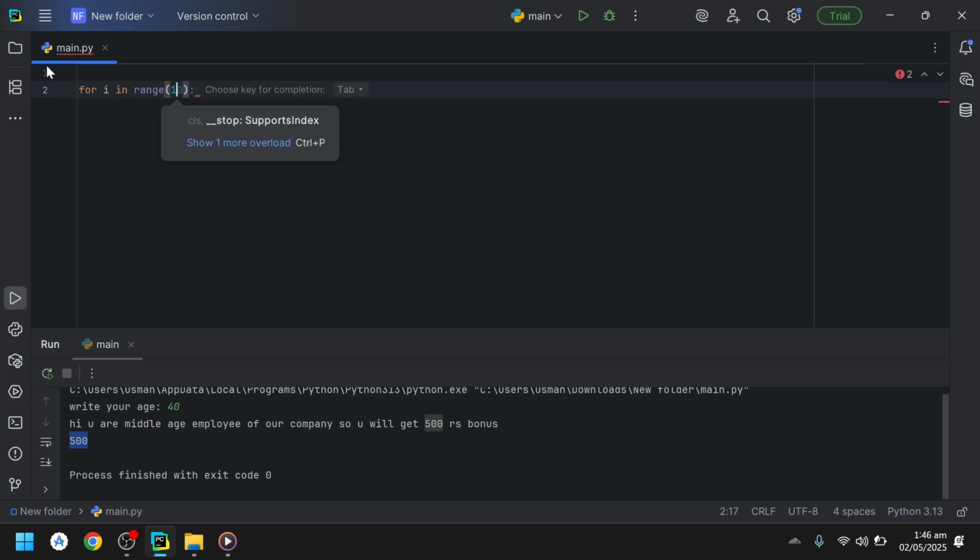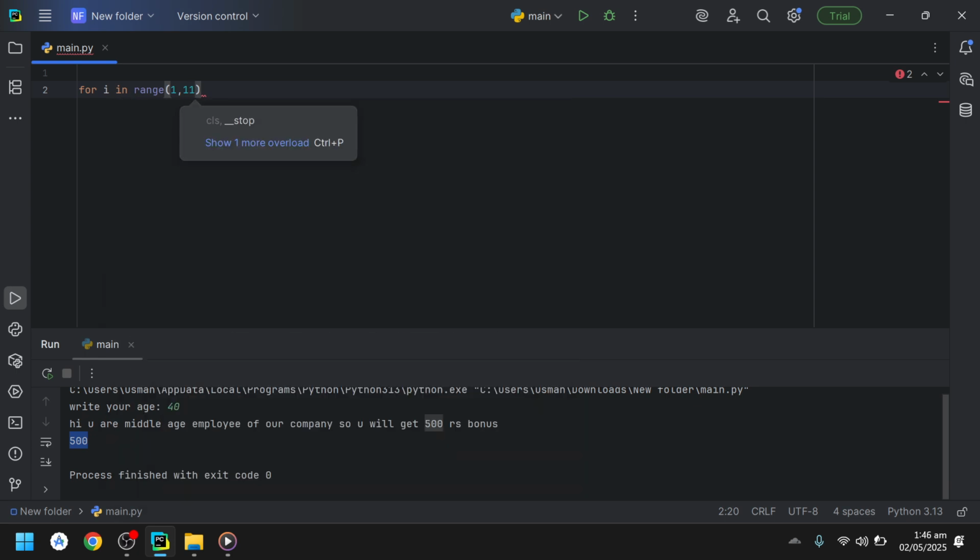Let's say the range starts from 1 and ends at 10. If I want to end the range at 10, then I have to write 11. So basically here the loop will run as 1, 2, 3, 4, 5, 6, 7, 8, 9, and then it will stop at 10. The 11 means it will stop at 10.